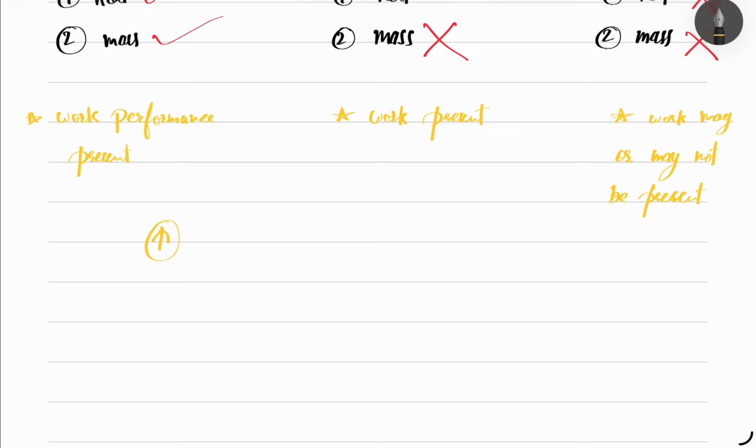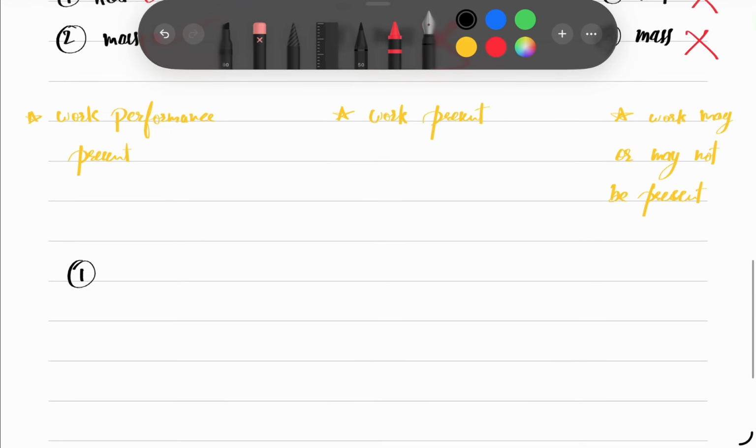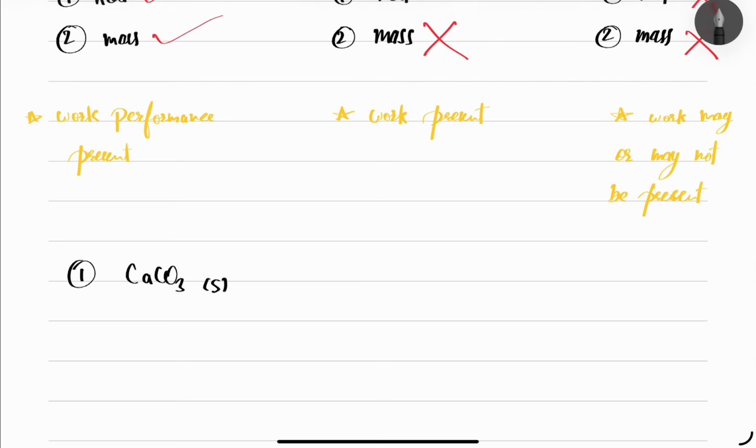So for example, see the reaction CaCO3 giving CaO and CO2.